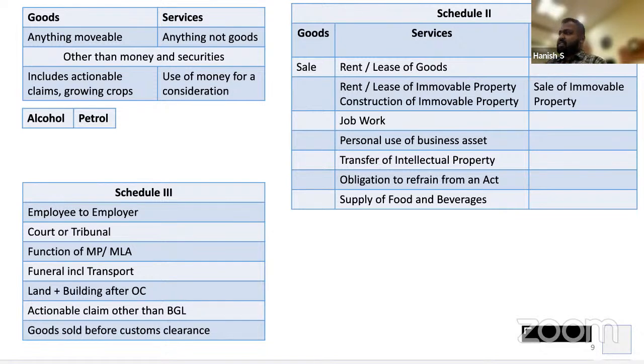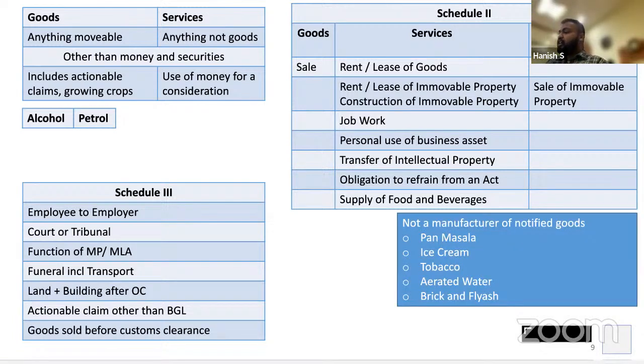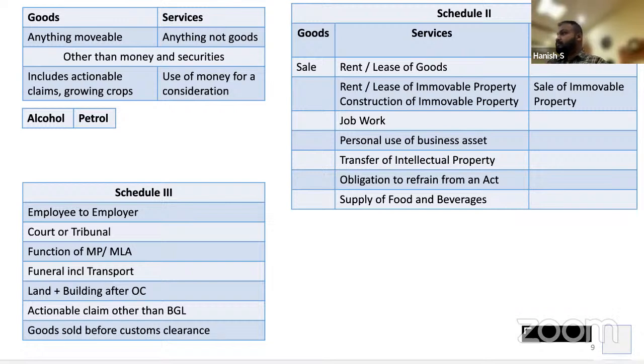In the employment contract itself, it will be said salary will be 1 lakh per year and every day food will be served. That will be the contract. So likewise, if the employment contract says that the employer is required to do something for the employee, that will be treated as a perquisite even for income tax purposes, and so you are not required to pay GST on the same. Is this clear? So any salary or perquisites given by the employer to the employee in the course of employment, no need to pay GST on the same.